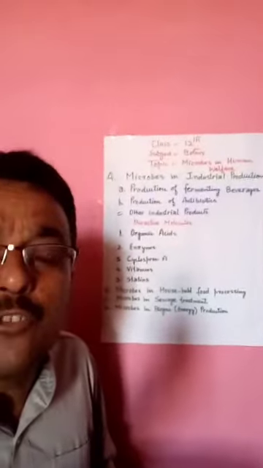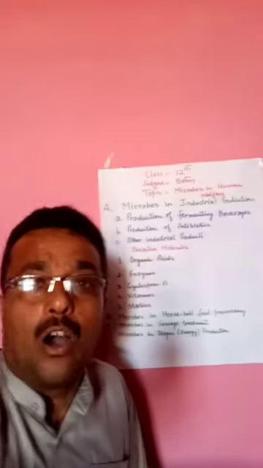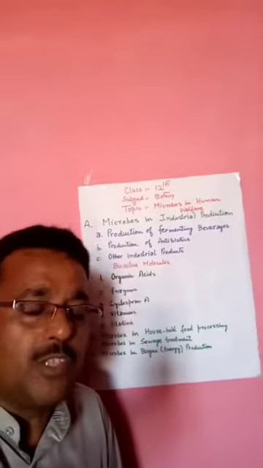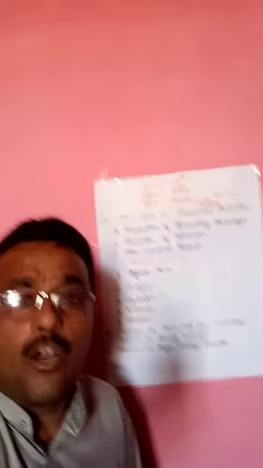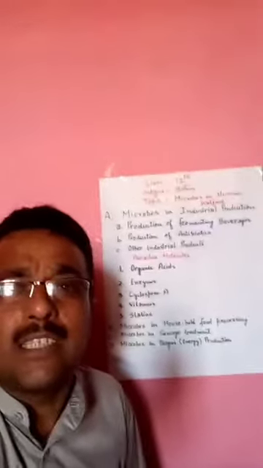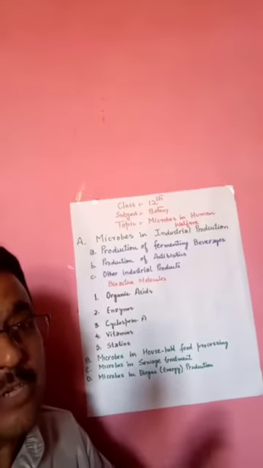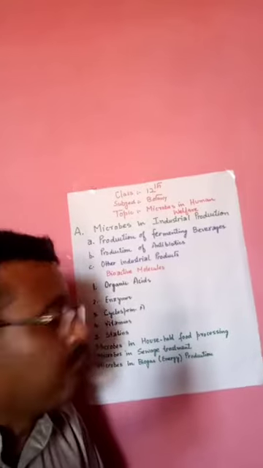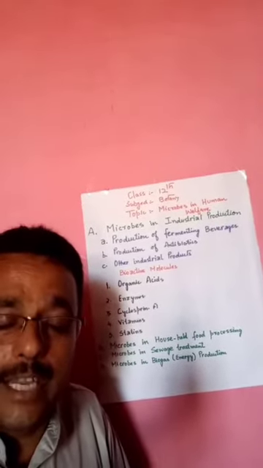The second one we will discuss is the production of antibiotics. Now let us first discuss what we mean by antibiotics. Antibiotics are those substances which are produced by living organisms, in low concentration, and are antagonistic to the growth of harmful, or we can say pathogenic, microorganisms.